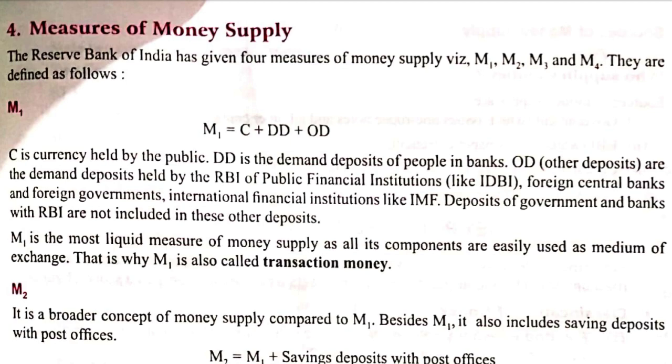So this is M1. M1 is the most liquid measure of money supply, as all its components are easily used as medium of exchange. You can use that money anytime. You can use your bank account in the form of UPI or digital transfer of money. Since you can have any money transactions with that money with the bank, that is the most liquid form of money, so it is in M1.